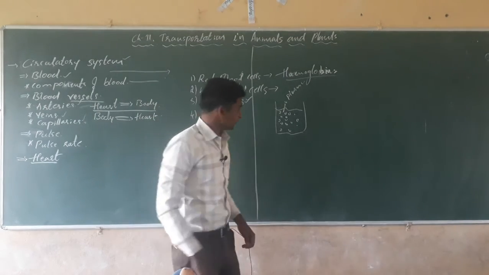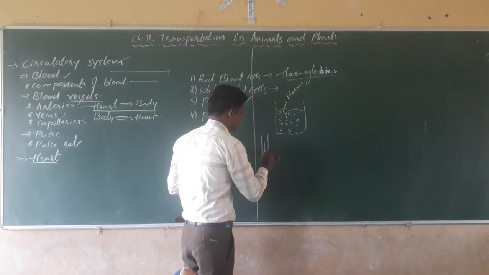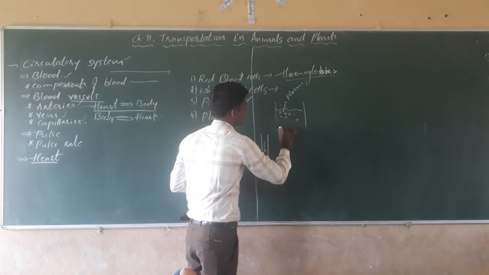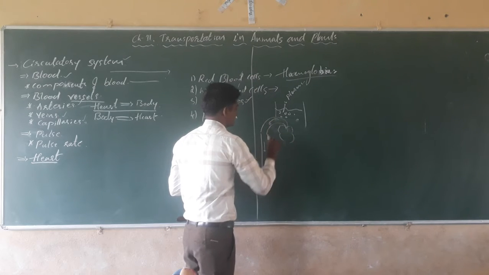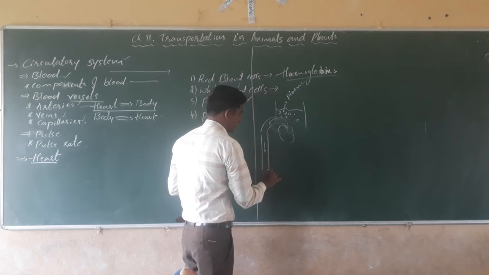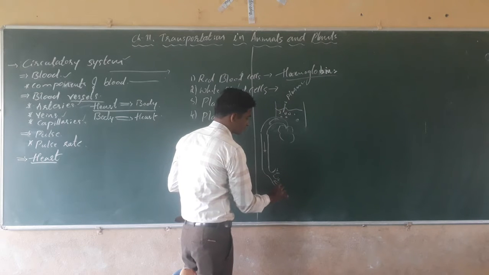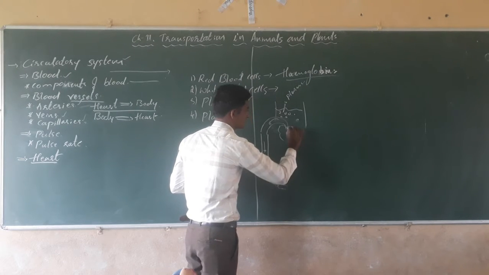See what happens, dear students. Suppose for example this one is the artery, and here is the heart. From the heart the blood is carried out by the arteries, then it will branch, 1 into 2, 2 into 4, 4 into 8, like that.